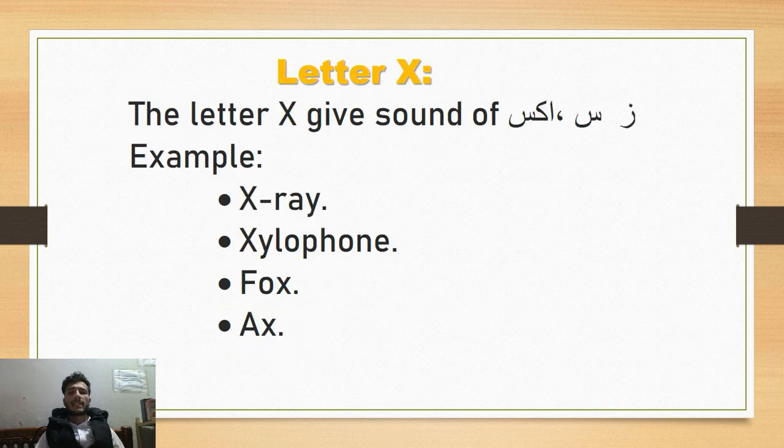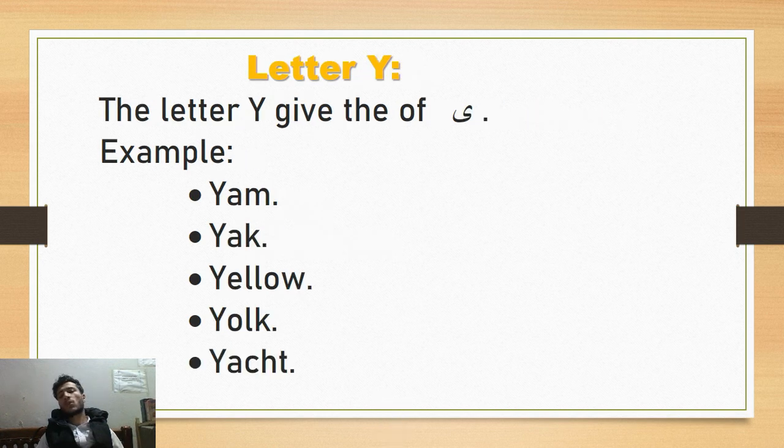The letter X gives us the sound of za, seen, axe, so X-ray, xylophone, zero fights, fox, axe. Okay, this is the example of X. The letter Y gives us the sound of ya, yum, york, yellow, yielding, also york, yuch. So this is the example of ya.